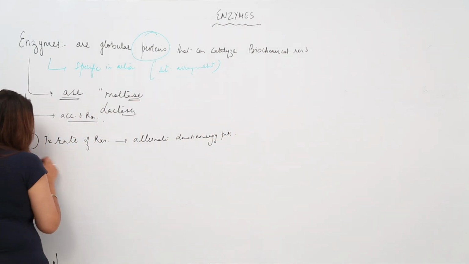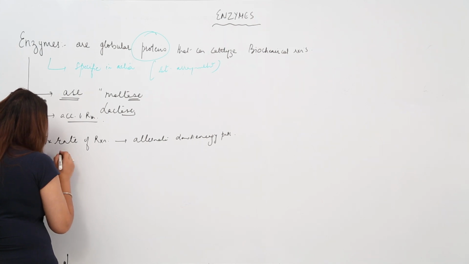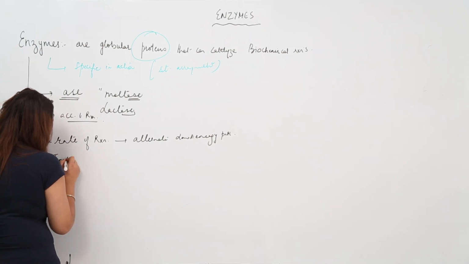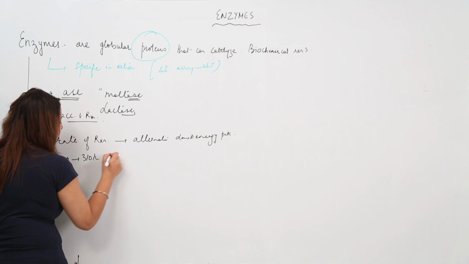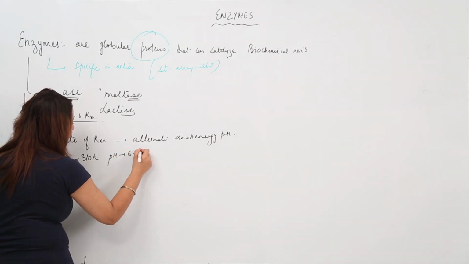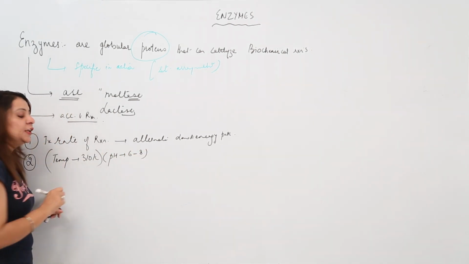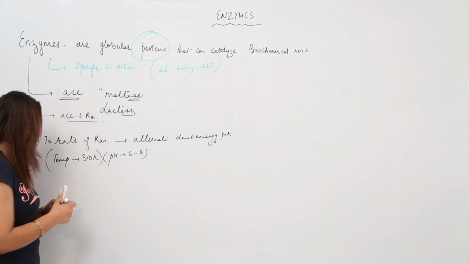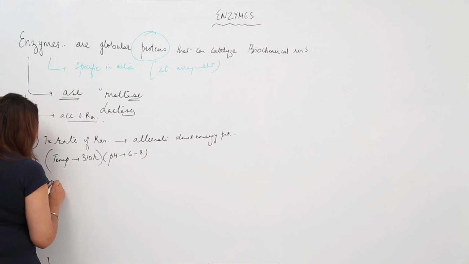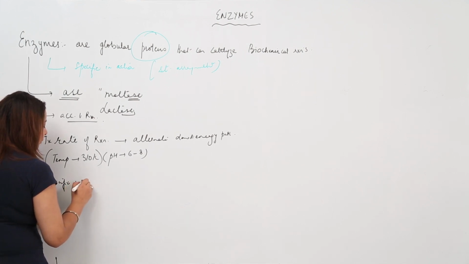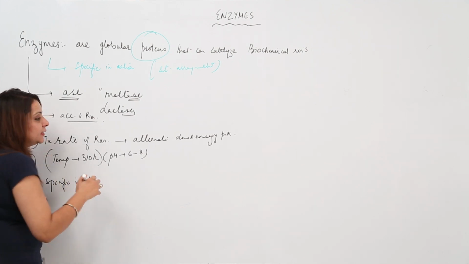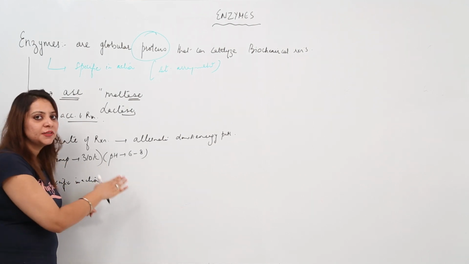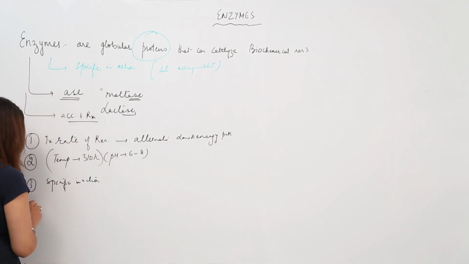They can act at a specific temperature. They function best at a temperature around 310 Kelvin, and a pH ranging from 6 to 8. These are the temperature and pH conditions when enzymes are most powerful in their action. And they are specific in action. As I told you, when we study the mechanism, this point will be clear, so I am just holding this point here.